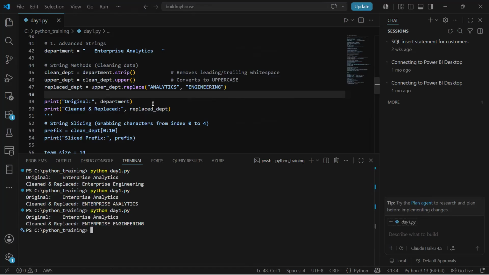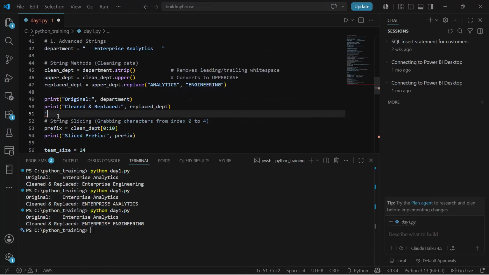Now you see, since I've changed all the characters from lowercase to uppercase, I'm able to replace analytics with engineering. So always remember, since Python is case sensitive, you have to be very specific on whether you're using uppercase or lowercase. Okay, now next, once we print it, we'll go on.